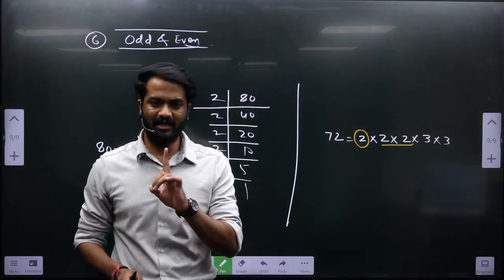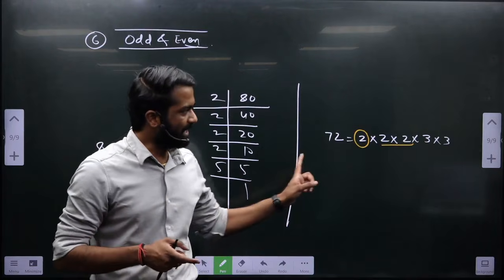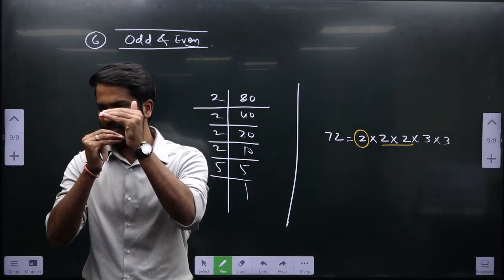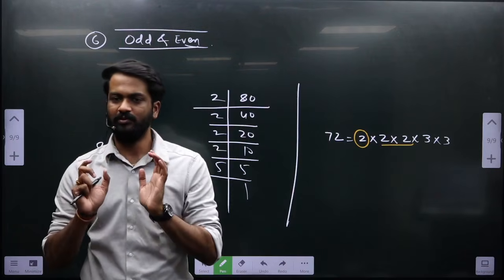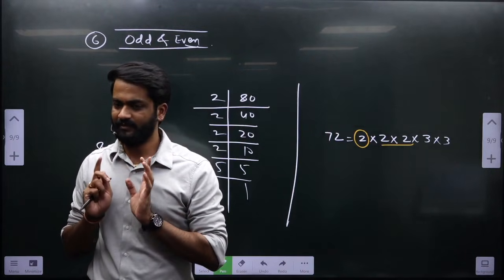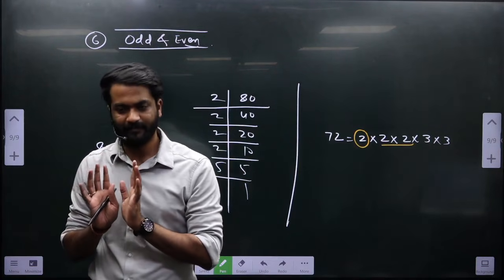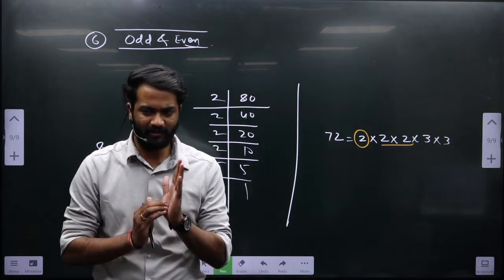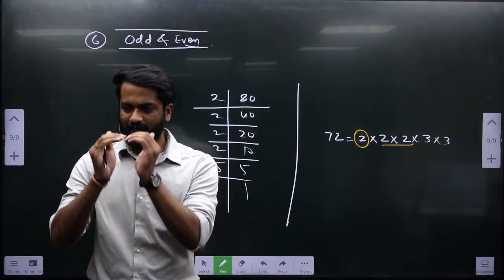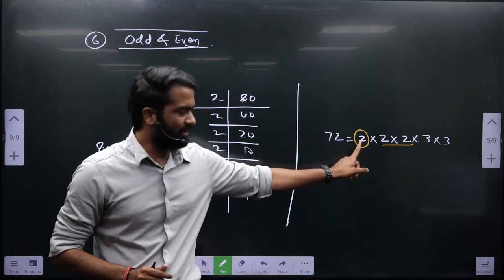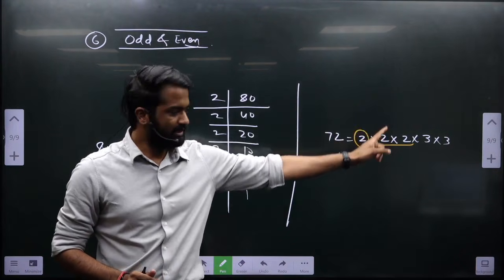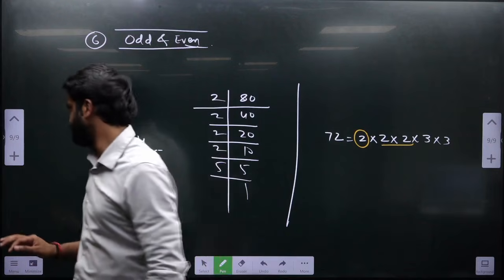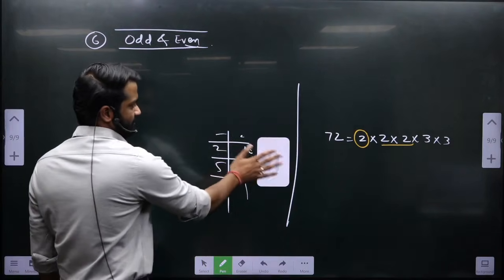And I told you in yesterday's class, I can represent any number in the prime factorization format. So literally the point I'm trying to make is, when I'm doing the prime factorization of a number, if I'm getting a single 2, then that means the number is a prime number. Oh sorry, even number. Sorry, even number. Okay, that is the meaning. So I'm upgrading your definition, that if a number upon prime factorization has even a single factor of 2, there could be many other factors, but even a single factor of 2, then the number is an even number. Okay, let's go. And what will be the odd number?